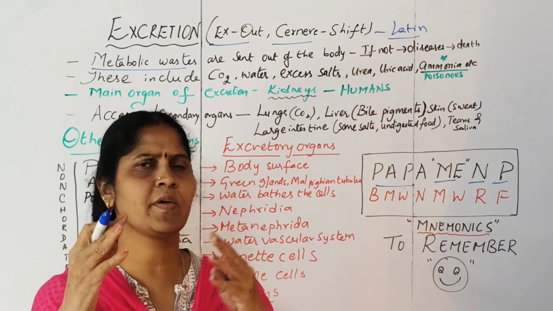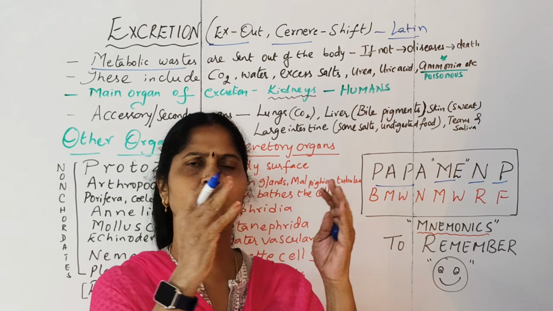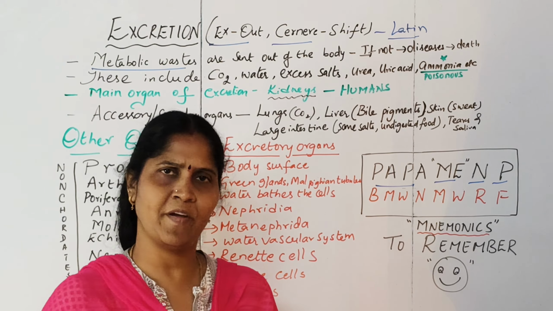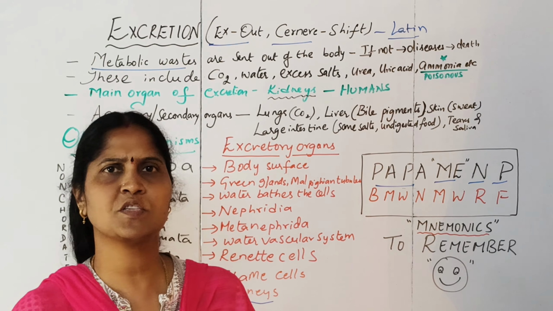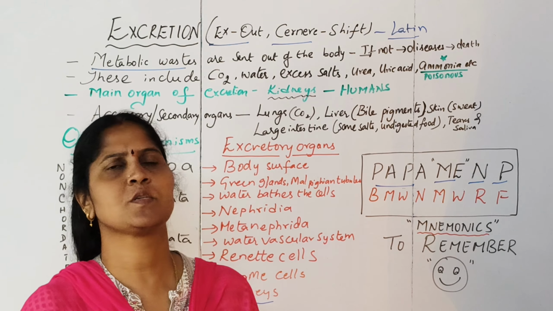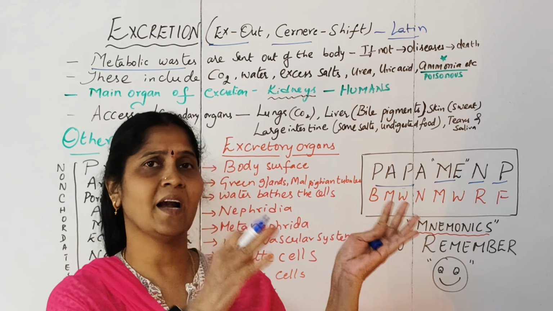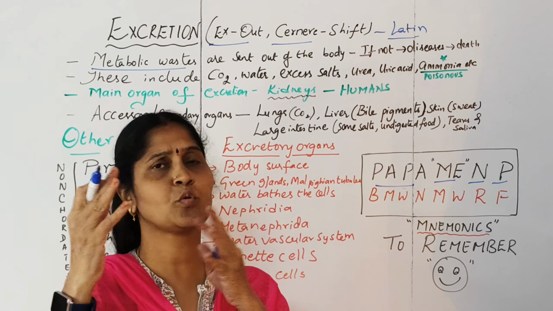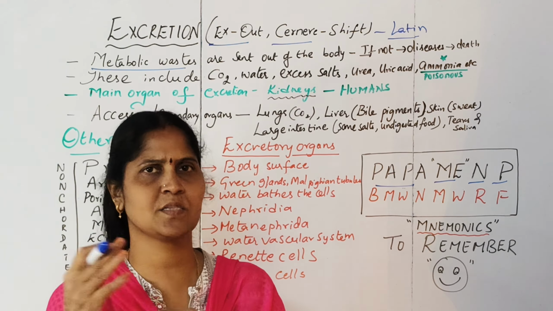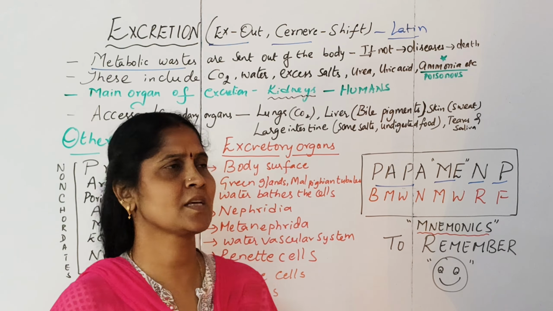We know that all the living organisms are made up of cells, and we are made up of trillions of cells. Each cell performs a particular function and releases a lot of waste. This waste material released by the cells is called metabolic waste, which is sent out by the process of excretion. In digestion, it is the undigested waste that is sent out through the intestines. So egestion is different, which is through the digestive system. Here it is excretion, wherein the metabolic waste is excreted.